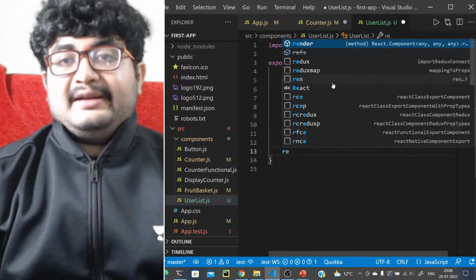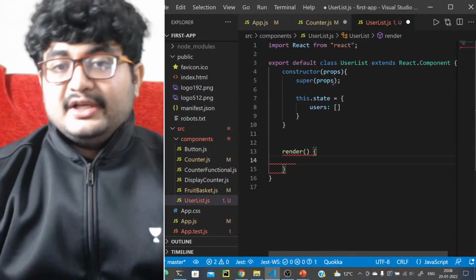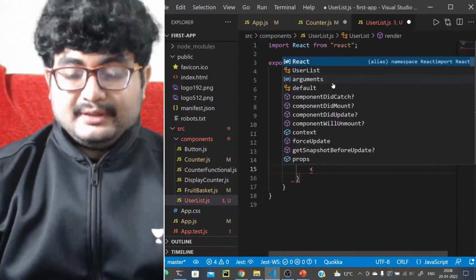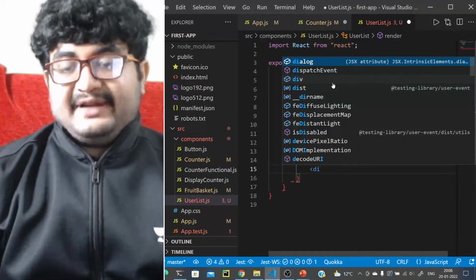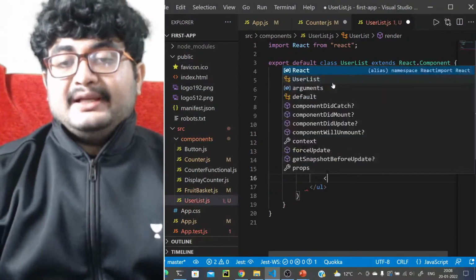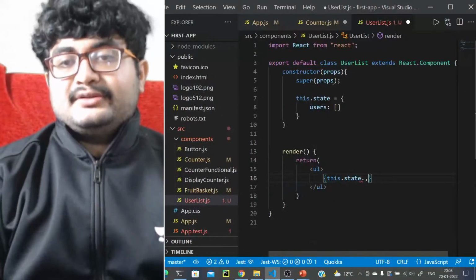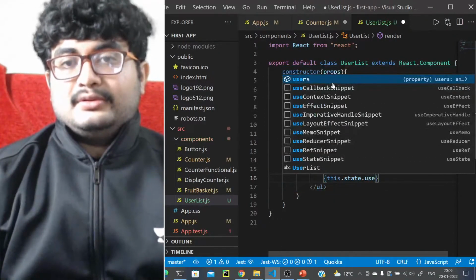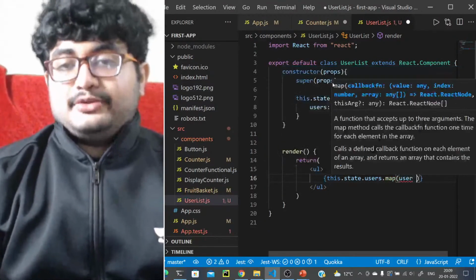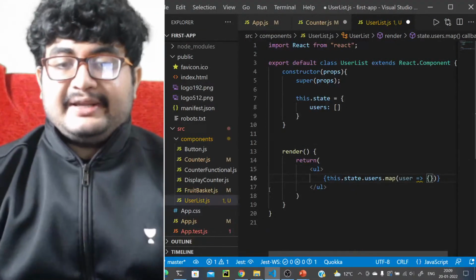After that we'll have a render method. What will this render method do? It will display the list of users. So it will return some JSX. What will it return? So let's have a div, or let's have a UL here, and here we can do this.state.users.map. So what do we want to map? We have a user. What do we want to map? We want to map based on something, right?